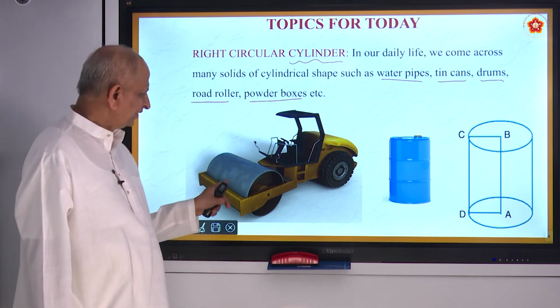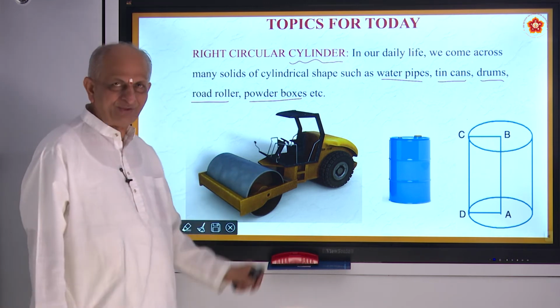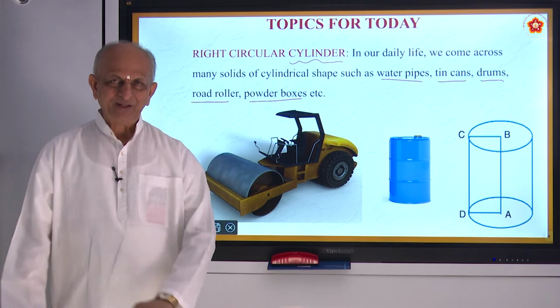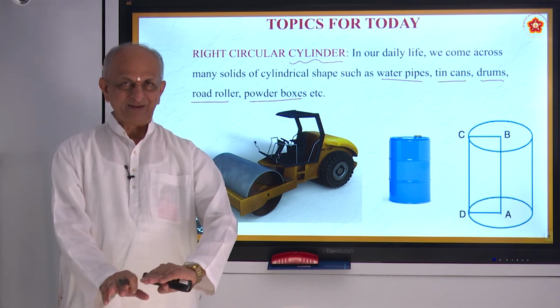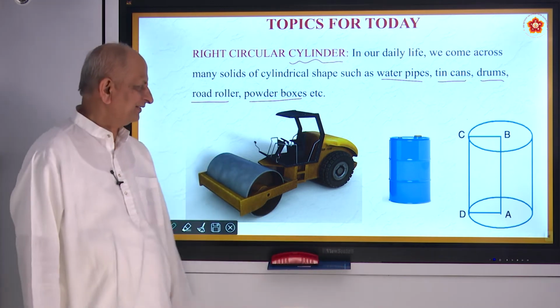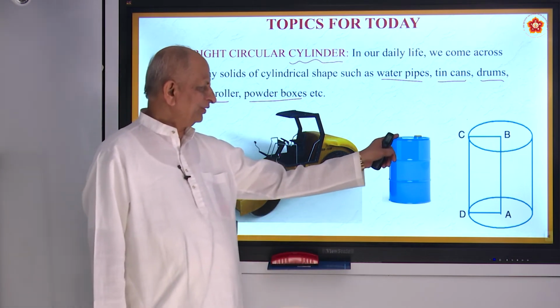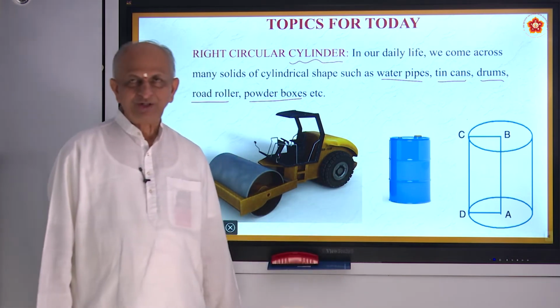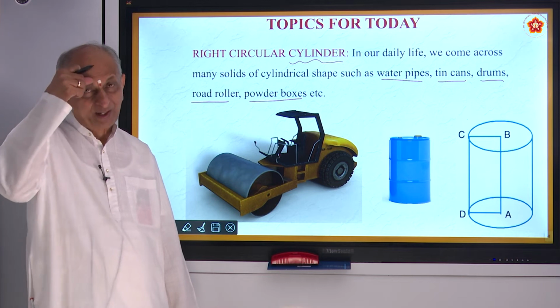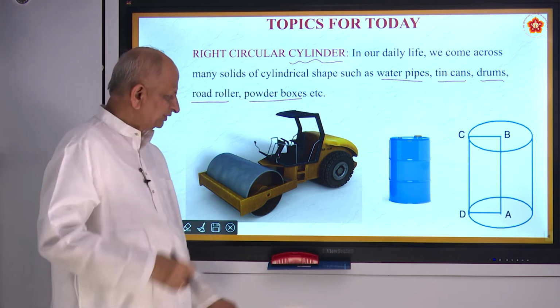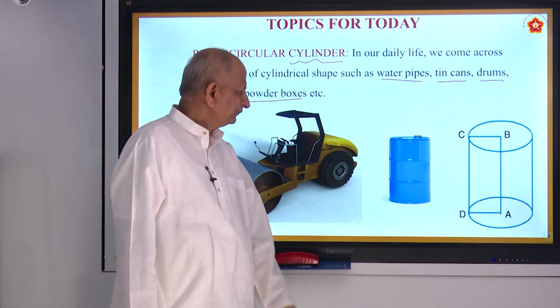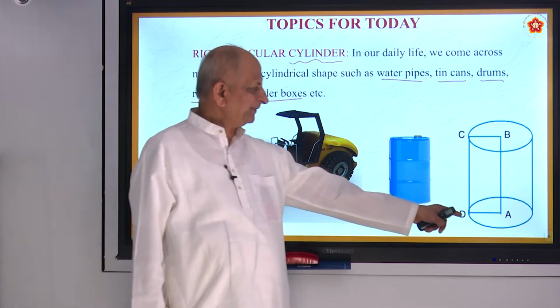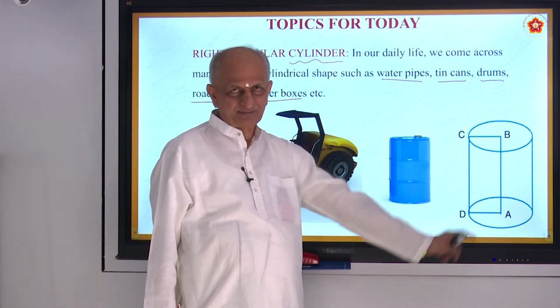So you see, this is what is called a road roller. Why is it used? That is for making the surface level. Is it not? And what is the use of this? Storing oil or water, etc. This is a cylinder. So this is the shape of a cylinder. It's a sketch of that.